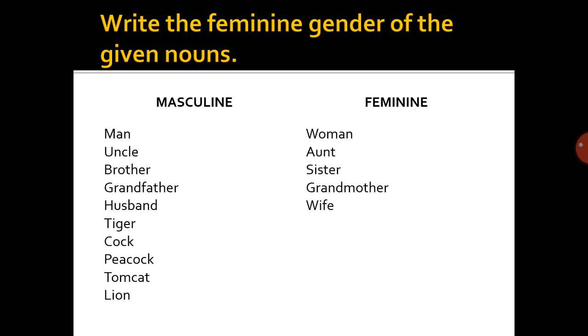Tiger. Tigress. Cock. Hen. Peacock. Peahen. Tomcat. Cat. Lion. Lioness. So, I think you have understood the difference between masculine gender and feminine gender.